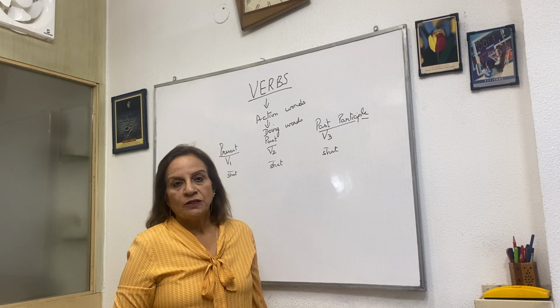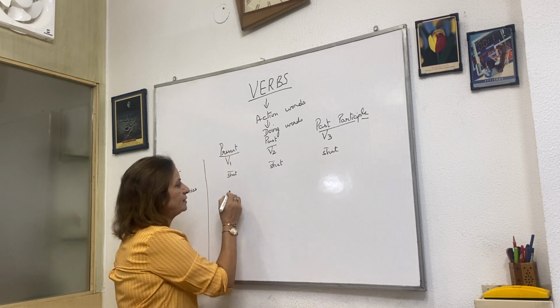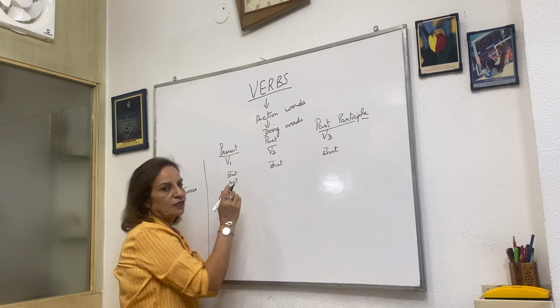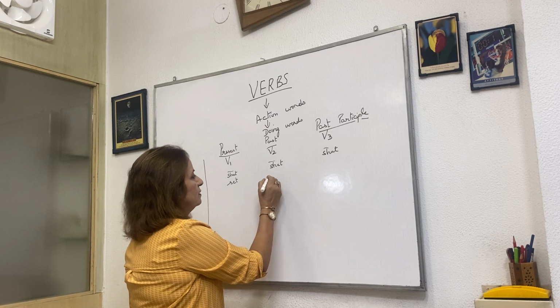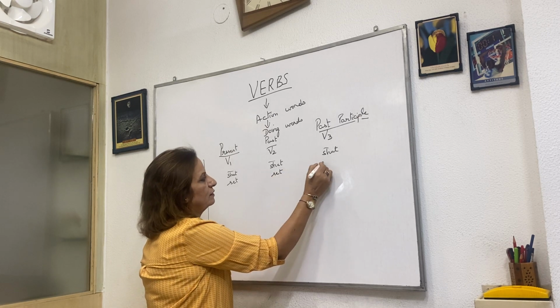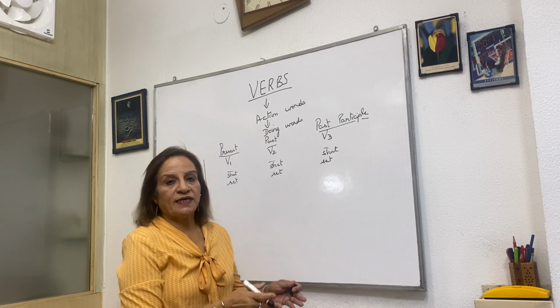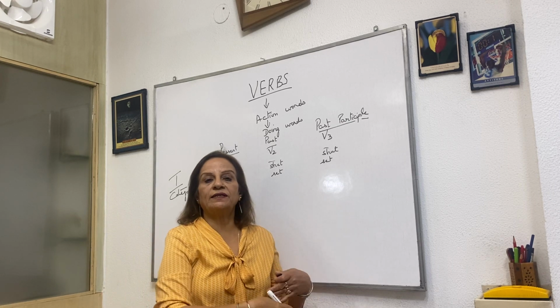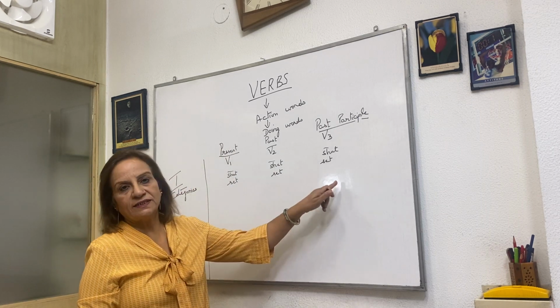Shut, shut, shut. Shut means shut the door. Then set, set, set. Set is to set the table, set the area.